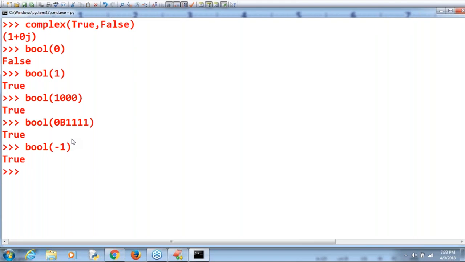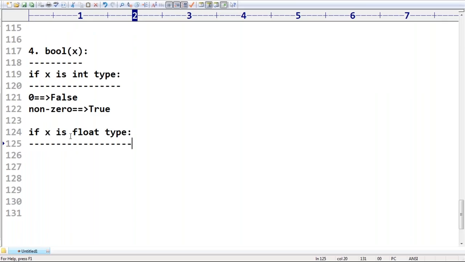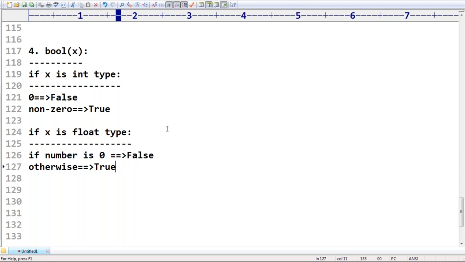Now observe a bit carefully. For float, the rule is the same. If the number is 0.0000000, if the total thing is 0 only, then it is treated as false. In all other cases, it returns true. Is it simple? Now you can ask anything. Raju, I hope you are able to know the answer.